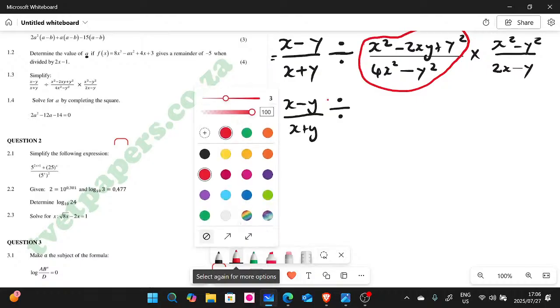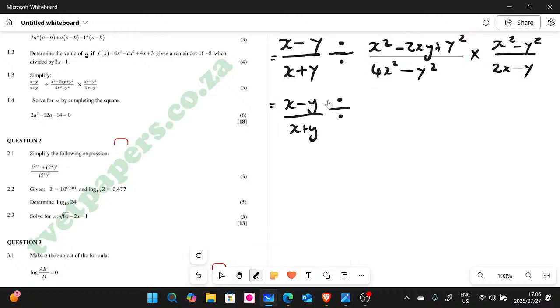We don't have a choice. We need to, right? So when you simplify, let's start with the numerator. We're going to have two brackets there. You guys see? So what's going to happen? We find the factors of x squared. x multiplied by x gives you x squared. And then we find the factors of y squared, which is y multiplied by y. When we have negative and positive like that, it means inside the bracket it's going to be negative and negative, guys.